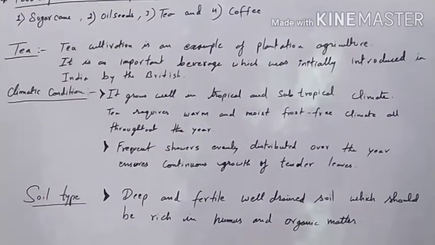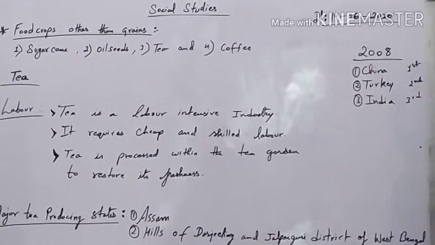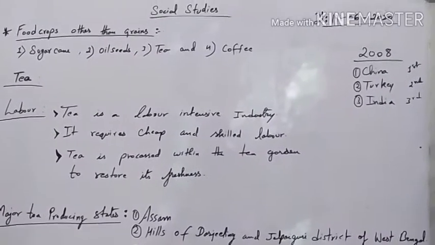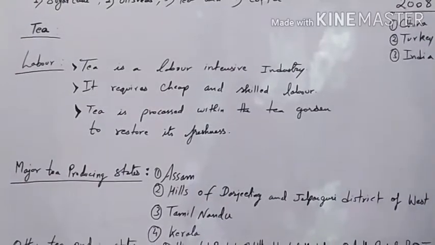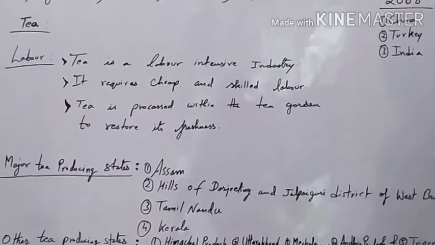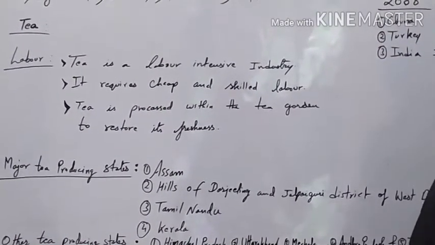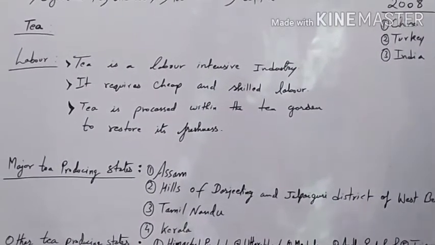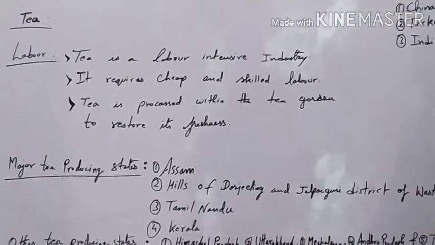Now let us understand the human activity on the plant. What I mean to say is what kind of labor is required for tea plantation. Tea is a labor-intensive industry, and that is why it requires cheap and skilled labor. The fresh tender leaf has to be plucked very carefully, and since it is planted in the hilly region, there should be a good number of people for plucking the leaves. So we require cheap and skilled labor for this plantation.